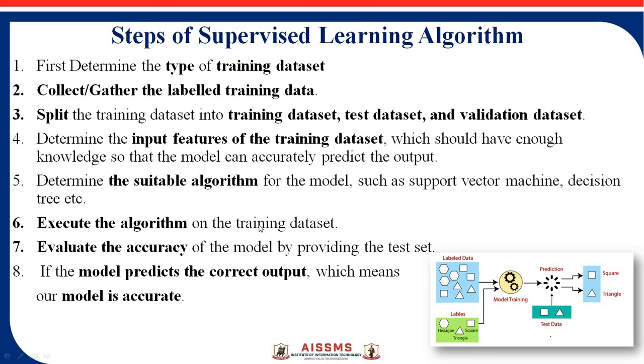After executing the algorithm on the training dataset, you need to evaluate the accuracy. For evaluating the accuracy, you need to use a testing dataset. For testing purposes, see here there is a square and a triangle. You need to pass those testing data to the machine. The machine matches those testing data with the training dataset and generates the result. If the model predicts the correct output, it means the model is accurate.